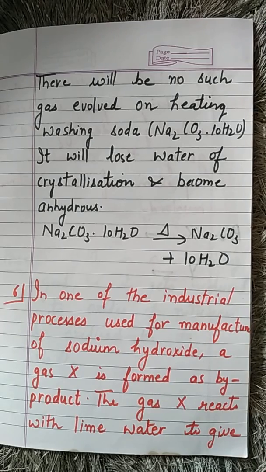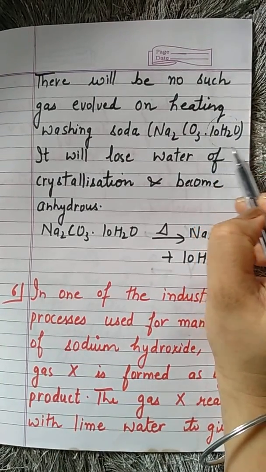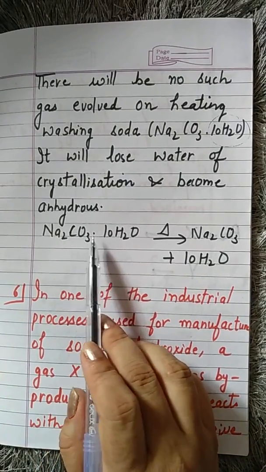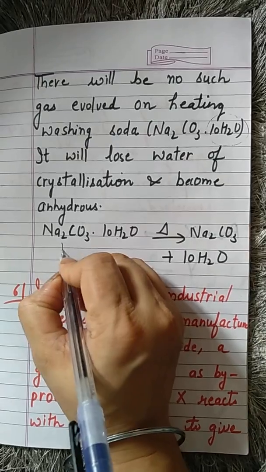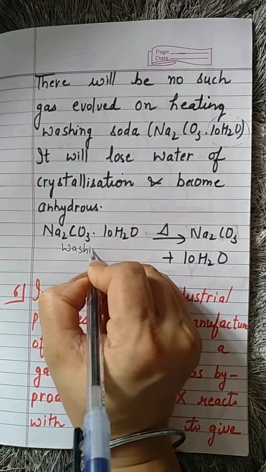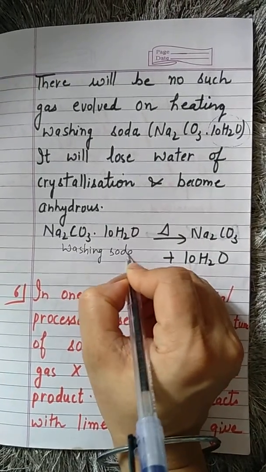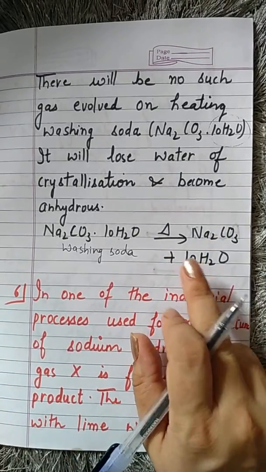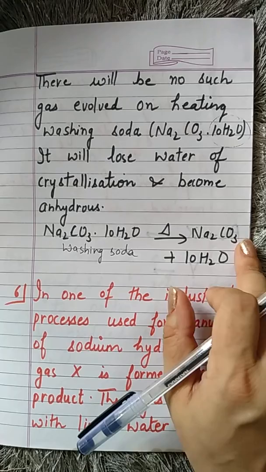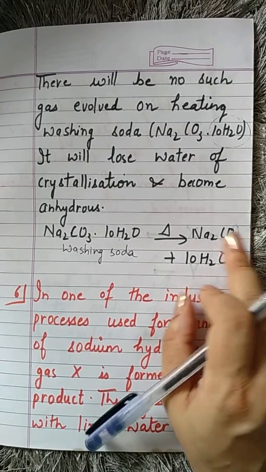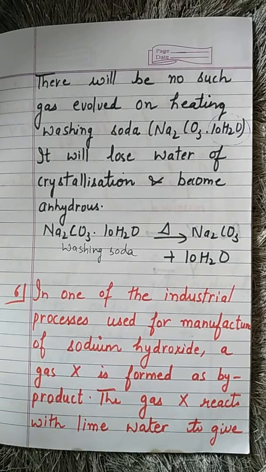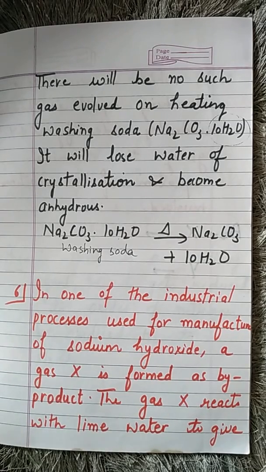Here, loss of water molecules will take place. See, Na2CO3 dot 10H2O, this is your washing soda. When you provide heat, it breaks up, water is separated and sodium carbonate remains. It becomes anhydrous, meaning it does not contain water of crystallization.